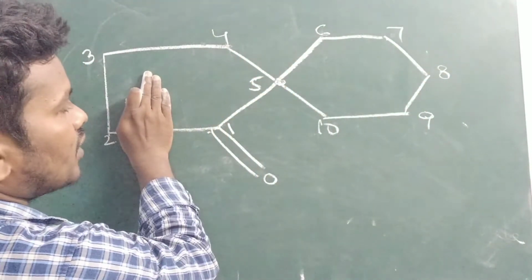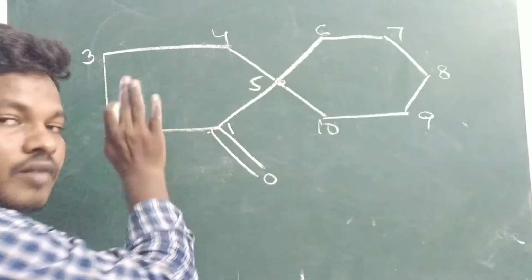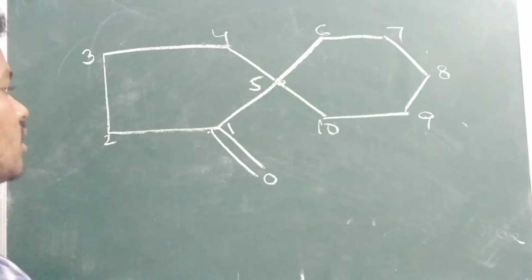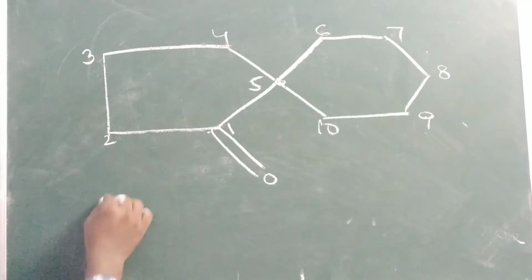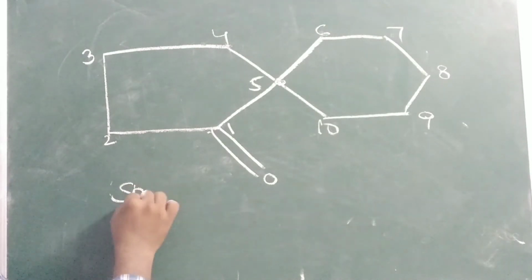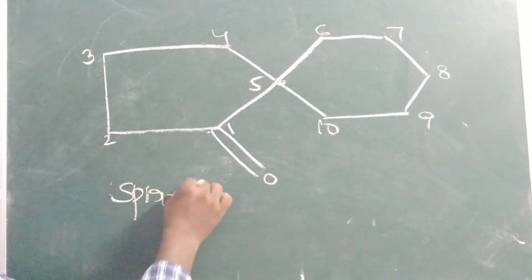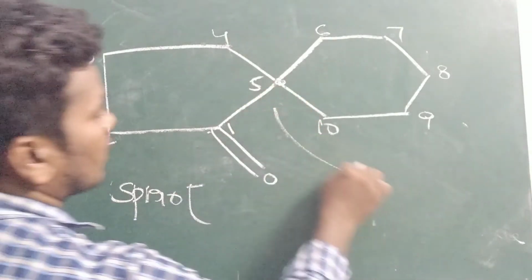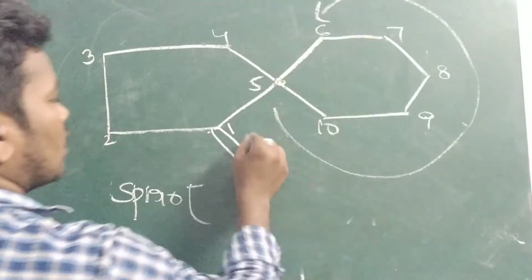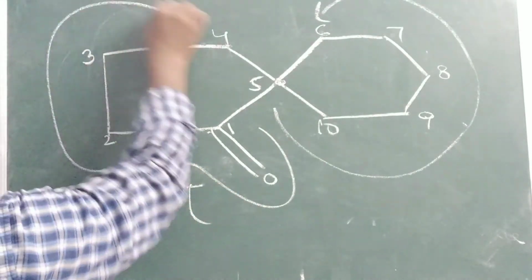This is the 5 number ring, this is the 6 number ring. First I covered the smallest number ring. So how will you give the number? First you have to write the Spiro. Here we have to go like this, or like this you can go.